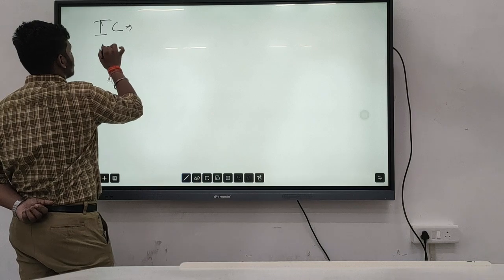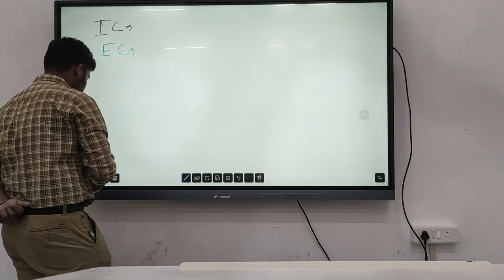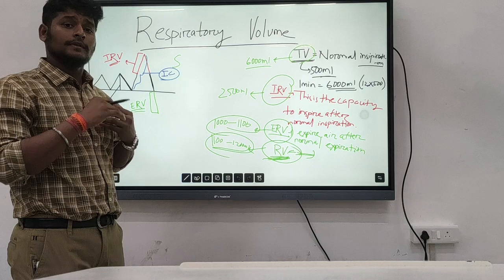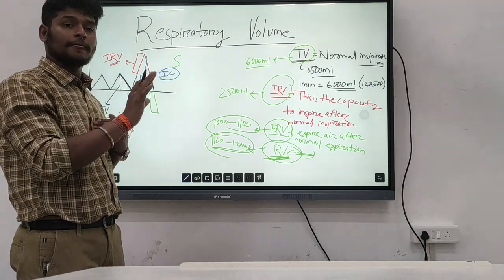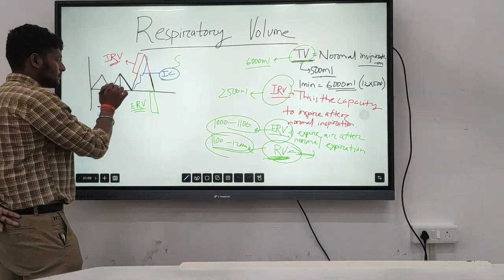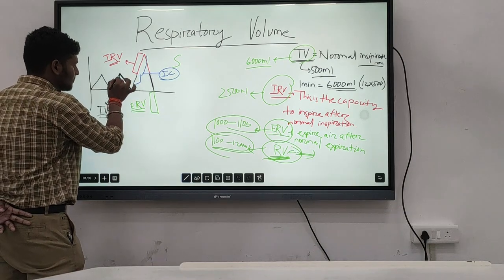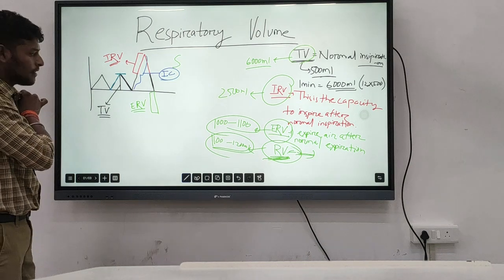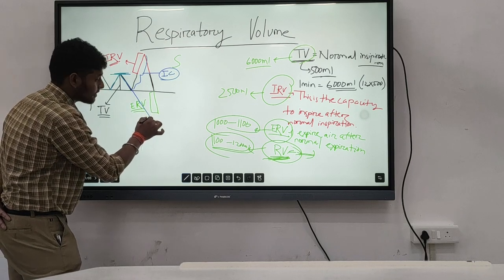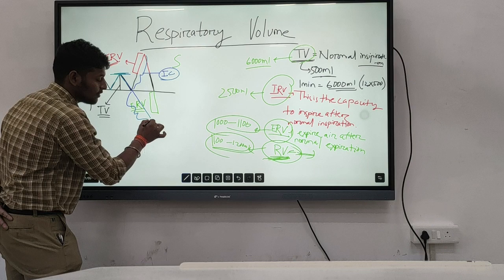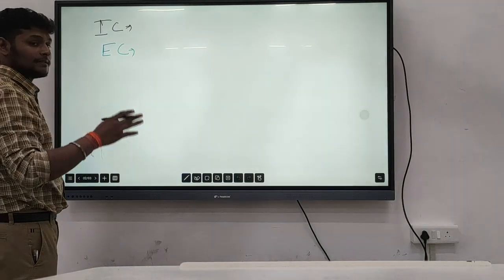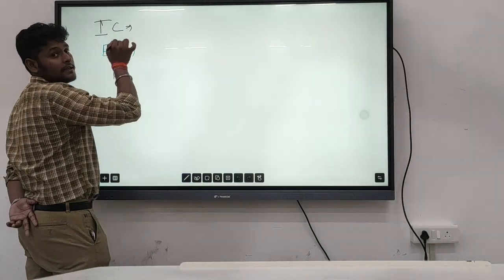Then there is the expiratory capacity. What is this? After normal inspiration, the amount of air that we can expire outside is known as the expiratory capacity. After normal inspiration, we are inspiring up to this, and then the amount of gas coming outside, including the expiratory reserve volume, is known as the expiratory capacity.